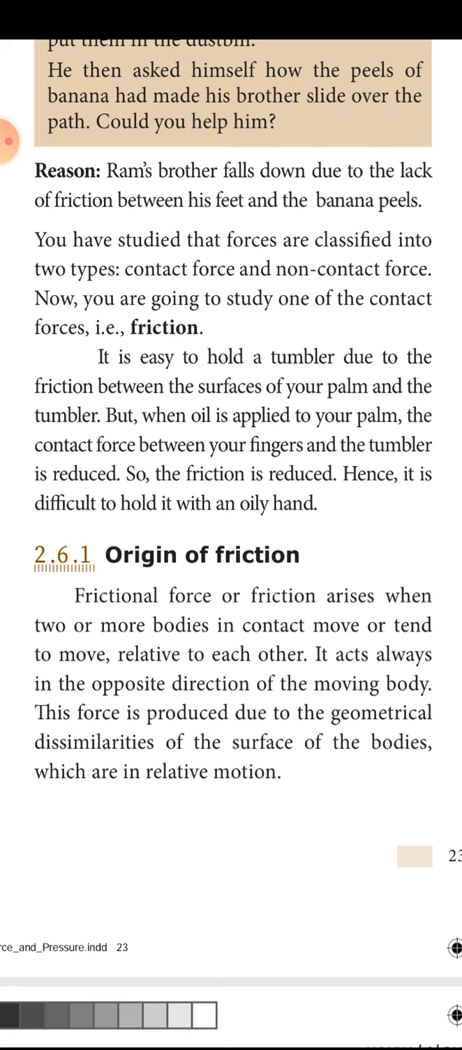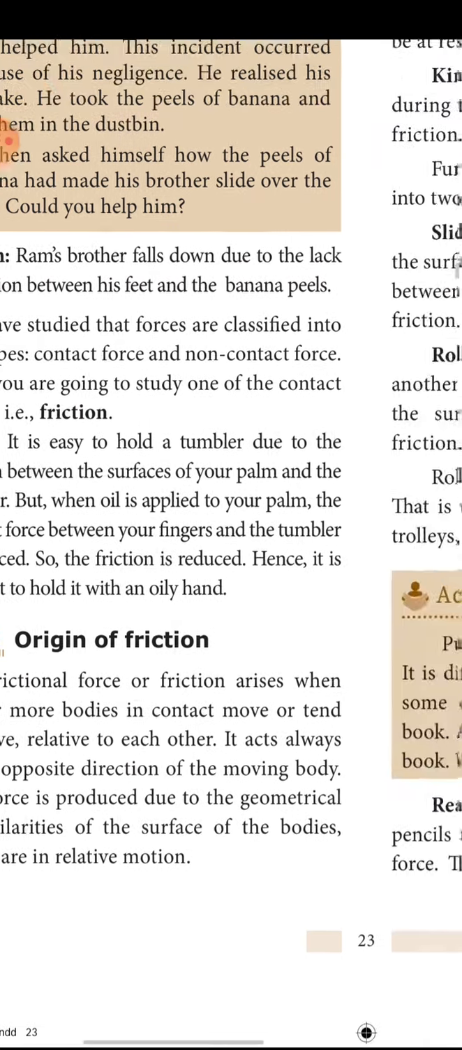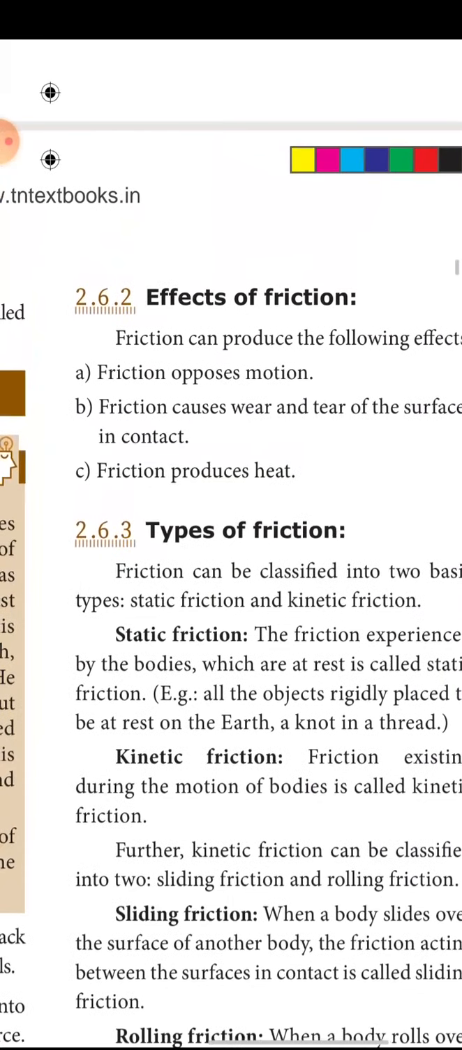Frictional force or friction arises when two or more bodies in contact move or tend to move relative to each other. So we can say that friction is also a relative motion between the two layers when they are in contact. It acts always in the opposite direction of the moving body. This force is produced due to the geometrical dissimilarities of the surfaces of the bodies which are in relative motion. Effects of friction.